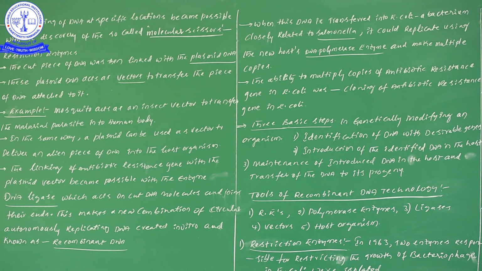If you take that plasmid for the transfer of our foreign gene, in that case that plasmid can be taken as a vector. One important point I gave in a previous video is that we have to cut the foreign gene DNA as well as the plasmid DNA with the same restriction enzyme. From there onwards, try to concentrate.